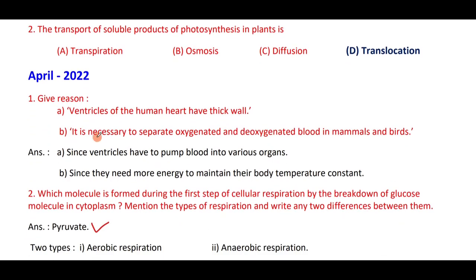Next question, ventricles of the human heart have thick walls. It is necessary to separate oxygenated and deoxygenated blood in mammals and birds. Ventricles of the human heart have thick walls because they have to pump blood to the various organs of the body. Hence, the ventricles have thick walls. Why is it necessary to separate oxygenated and deoxygenated blood in mammals? To maintain constant body temperature. It requires a higher amount of energy. It needs to separate oxygenated and deoxygenated blood to maintain constant body temperature.